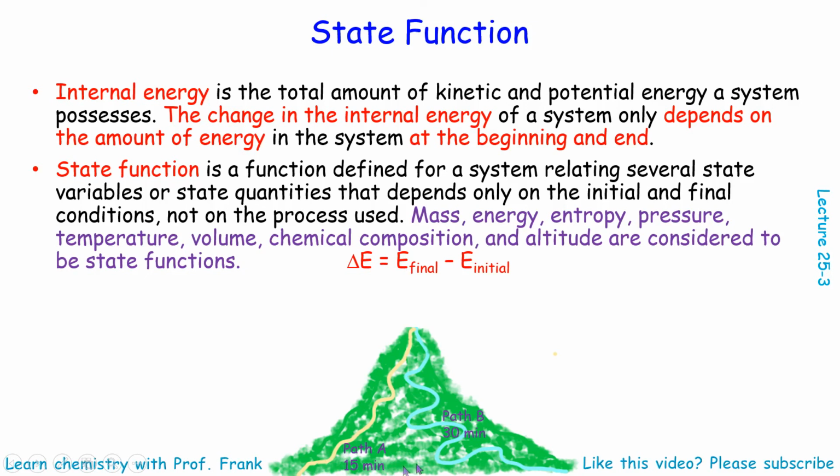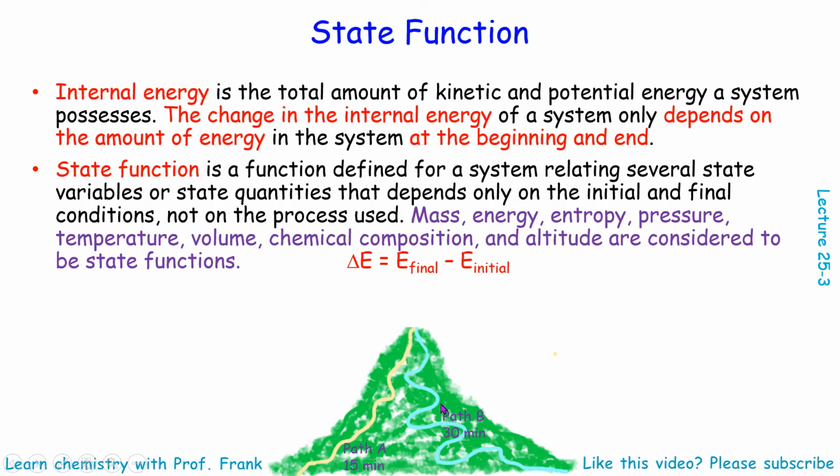The final energy is the same. The initial energy is the same for both hikers. So therefore, the energy change in this case is called state function. It only depends on the initial and final states or conditions, and not on the process used, not on the path actually used.